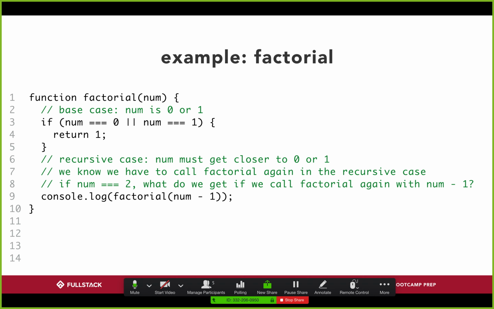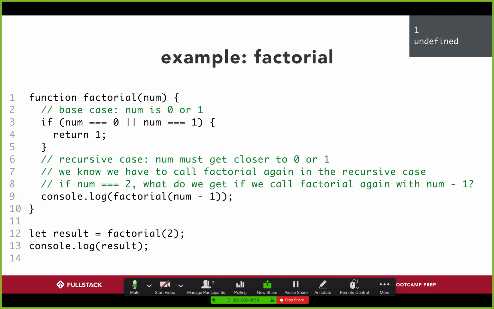If I do factorial of 2, what's factorial of 2 minus 1? Well, that's just factorial of 1, which is going to give me 1, right? So I'm not quite there yet, but I'm getting close. Because here on line 9, I'm actually calling myself. And just so we're clear, on line 4, we're returning something. So when we hit line 4, our function ends. And therefore, we will only hit line 9 if the if statement is not triggered.